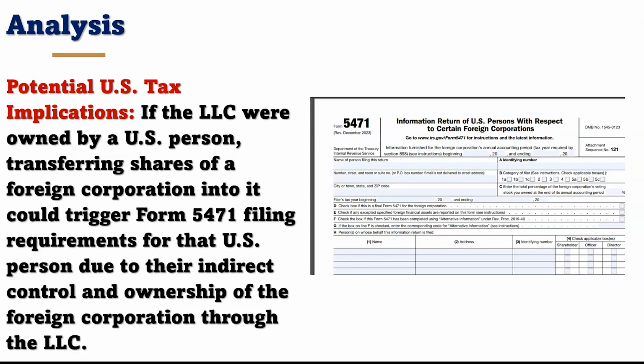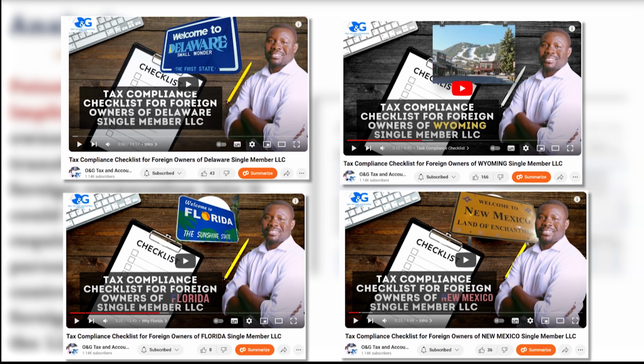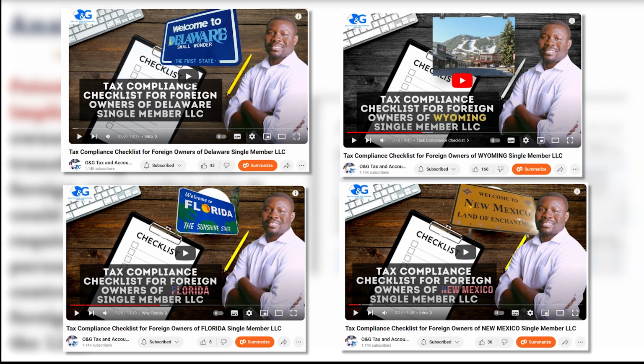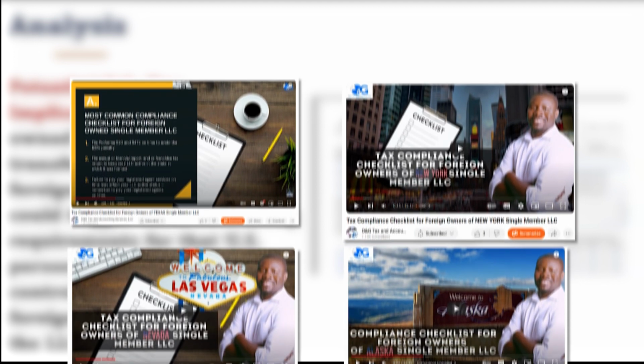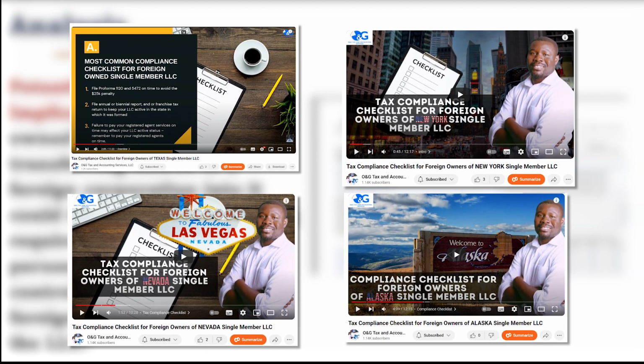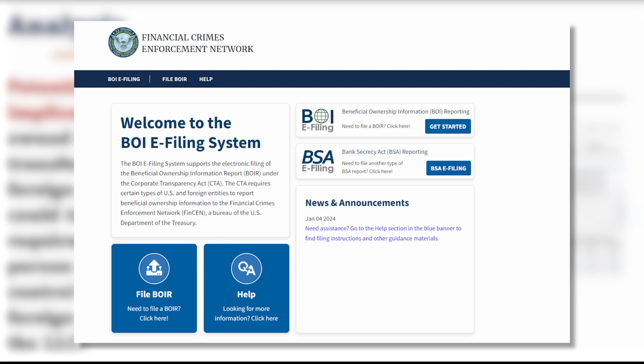So this is the scenario if the owner was a U.S. person. But in the original scenario that was given to us, that was a foreign person with a U.S. disregarded entity, where the disregarded entity owns shares in that foreign corporation, and that does not file 5471. Again, you should be thinking about the other information returns for disregarded entities, which is the Pro Forma 1120 and the 5472, and also the new law in town, which is the beneficial ownership information reporting, which also needs to be filed.